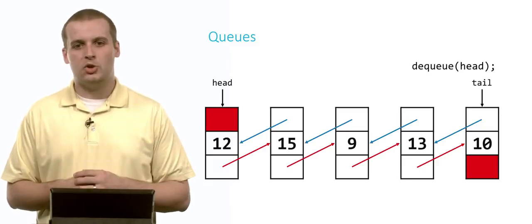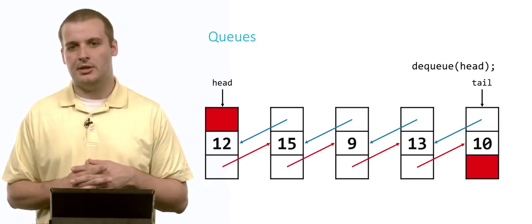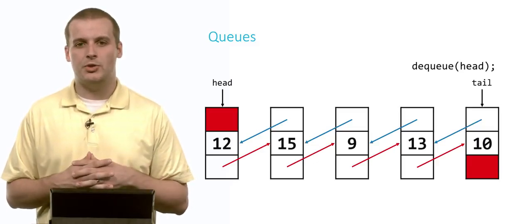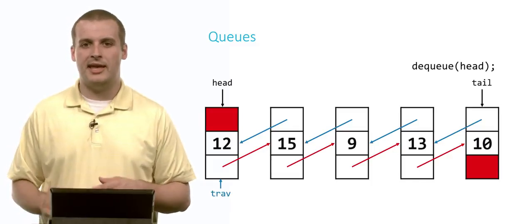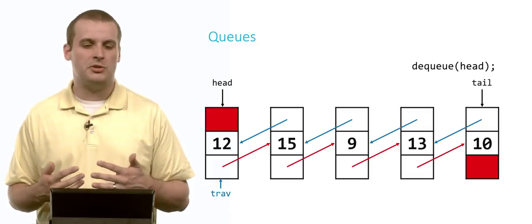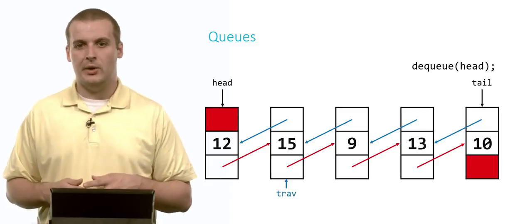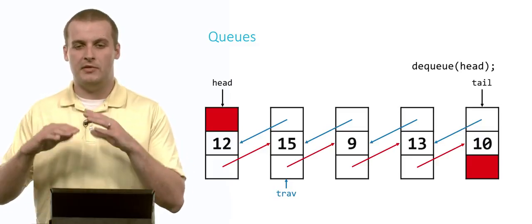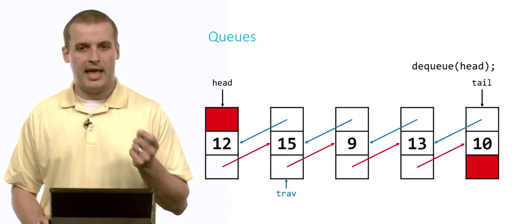So here's our queue again. 12 is the oldest element in our queue, the head. 10 is the newest element in our queue, our tail. And so when we want to dequeue an element, we want to remove the oldest element. So we set a traversal pointer that starts at the head, and we move it so that it points to the second element of this queue, by saying trav equals trav arrow next, for example. That would move trav to point to 15, which after we remove 12 will become the oldest element.